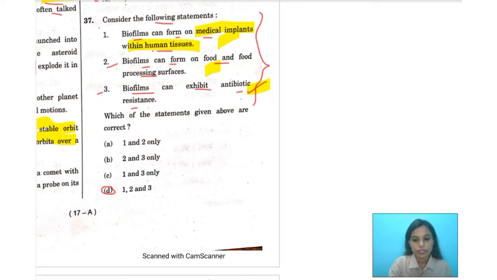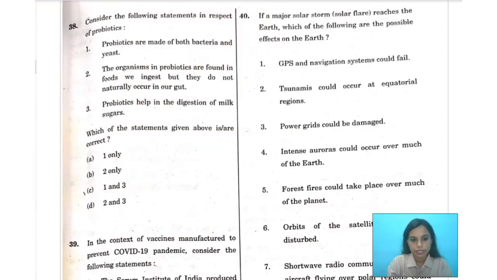Now let us move over to the next question. It says, consider the following statements in respect of probiotics. Number 1 says probiotics are made of both bacteria and yeast. Number 2 says the organisms in probiotics are found in foods we ingest, but they do not naturally occur in our gut.